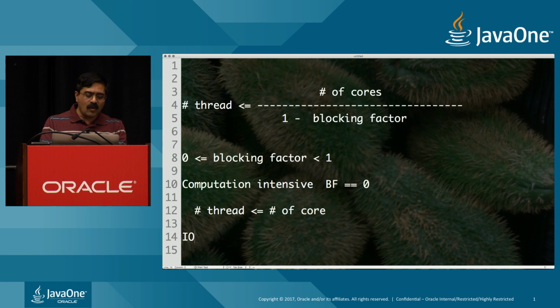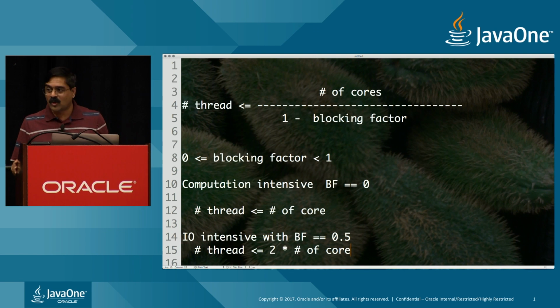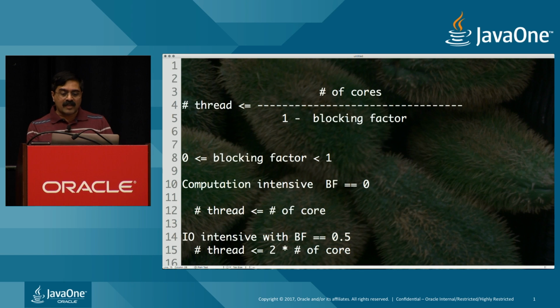But if I'm I/O intensive, let's say a blocking factor of 0.5, then the number of threads you can provide me is less than or equal to 2 times the number of cores in reality. If I'm sleeping most of the time, you can give me more threads, assuming, of course, that there is enough work to do. And of course, if the blocking factor is 1, that's a deadlock. You don't want to go there. So absolutely, you can give more threads if I am I/O intensive, fewer threads if I am computation intensive.